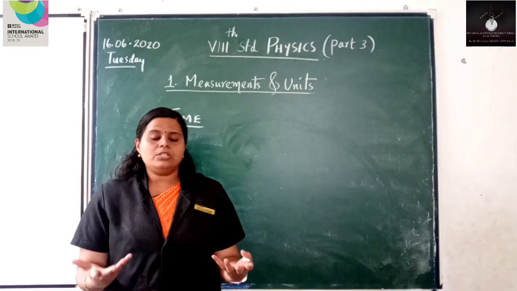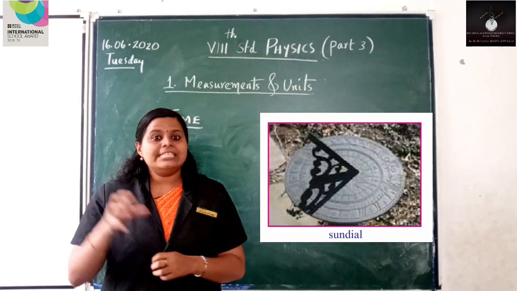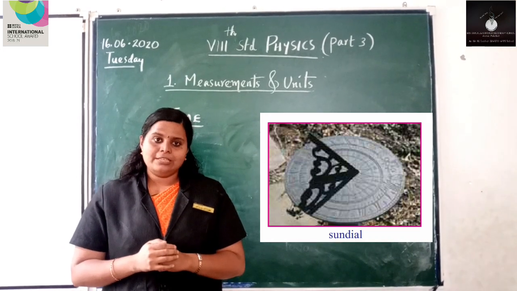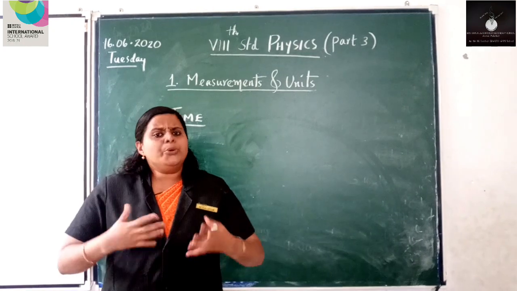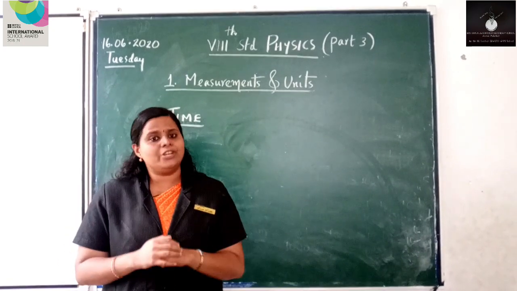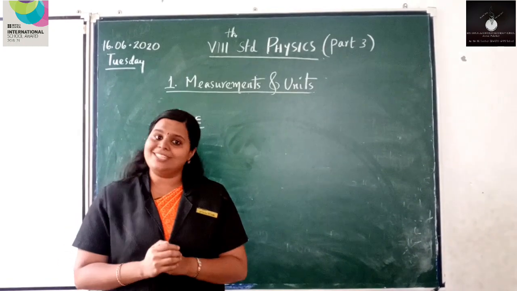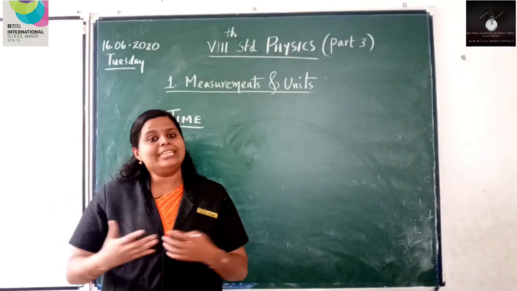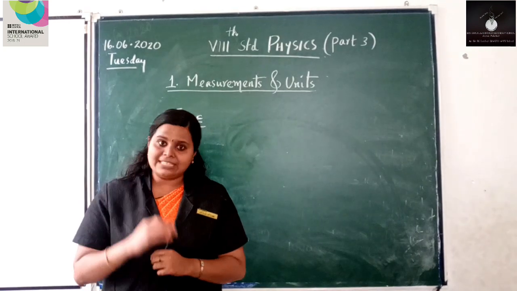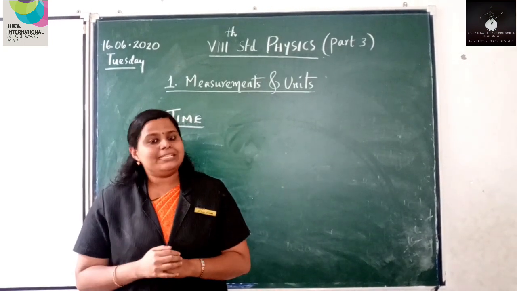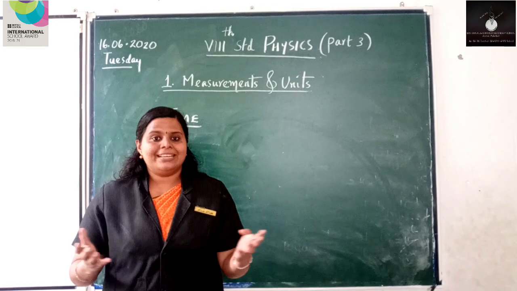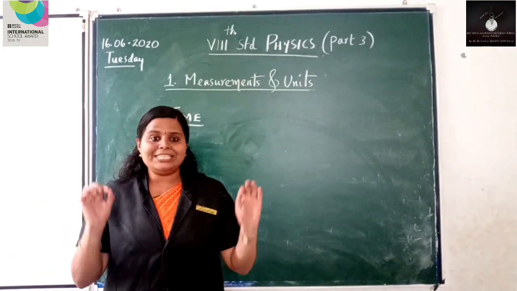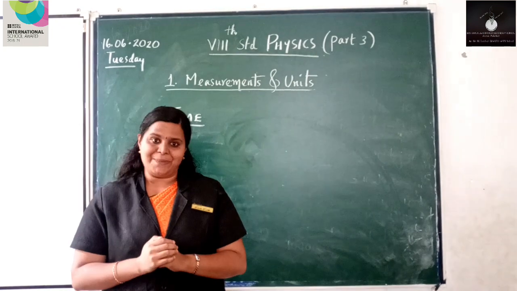Also they have used an instrument called sundial to determine time. So what about night, or during night, how they used to measure time? By observing the position of stars, observing the position of moon, all these things. These were the techniques adopted by our ancestors to determine time. But today we have clocks, we have watch to determine the exact time.